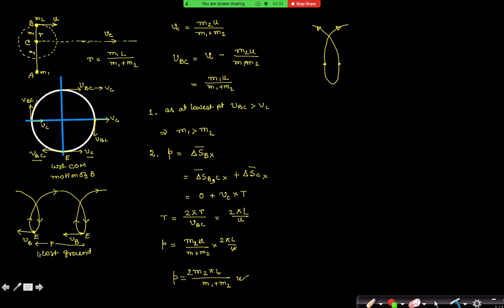Yes, then we can tell that the horizontal velocity of the center of mass in that time period is only carrying the displacement of B. R is not coming.